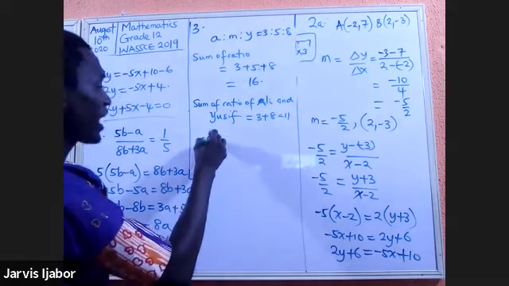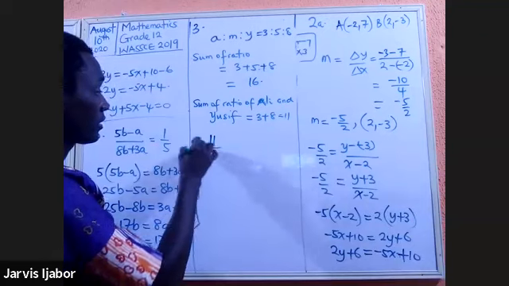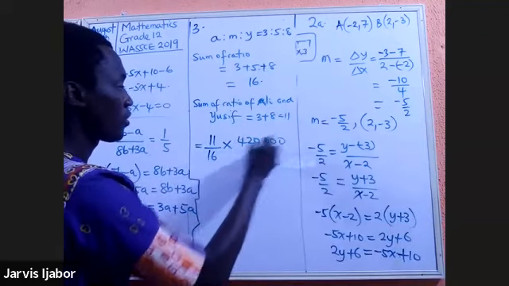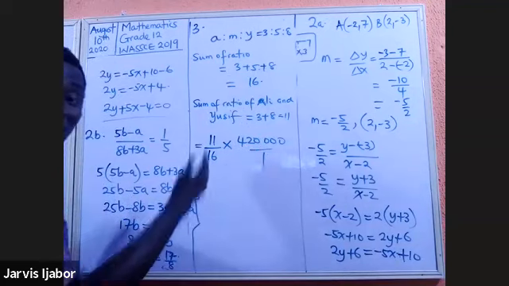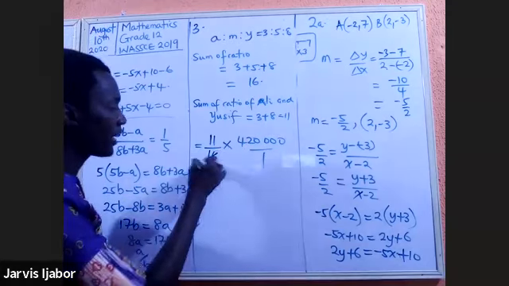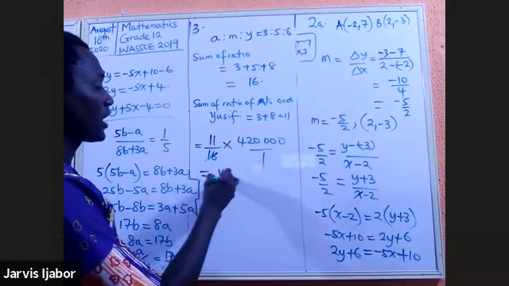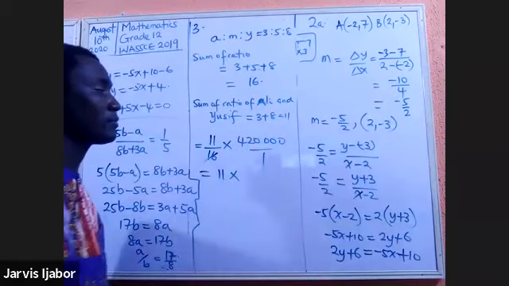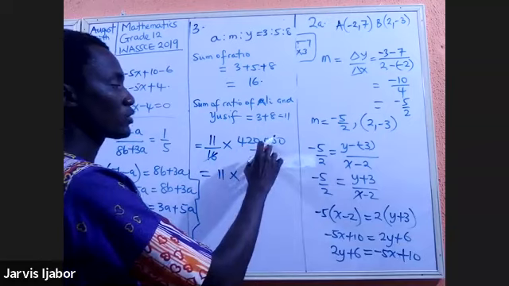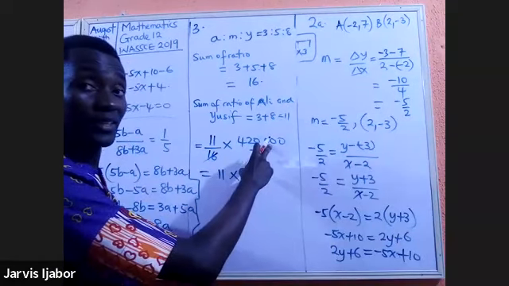So it means 11 over 16 times 4,200 over 1. Now this is a faster way to solve this. Some people will now go and you don't need all those ones. So 4 goes here. In fact, I can even take the risk of saying 11 times, I can take the risk of taking 4 to divide this. Now take note that when 8 goes into this, I'm going to get 125.